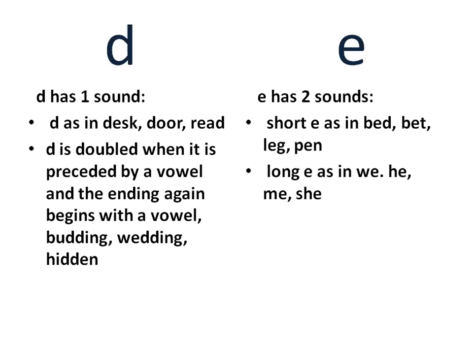E. The next vowel has 2 sounds. A very short one as in bed, leg, pen. And a long one as in we, he, me, she.